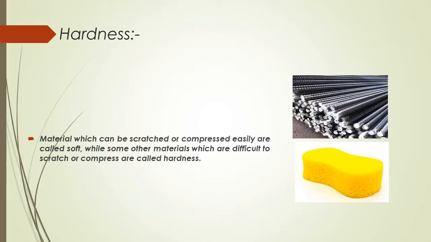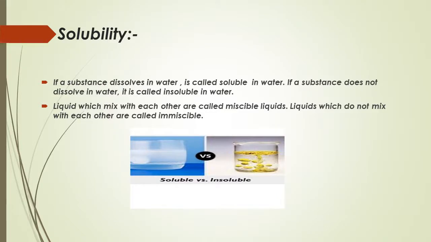Hardness. Materials which can be scratched or compressed easily are called soft, while some other materials which are difficult to scratch or compress are called hard. Solubility. If a substance dissolves in water, it is called soluble in water. If a substance does not dissolve in water, it is called insoluble in water. Liquids which mix with each other are called miscible liquids. Liquids which do not mix with each other are called immiscible liquids.